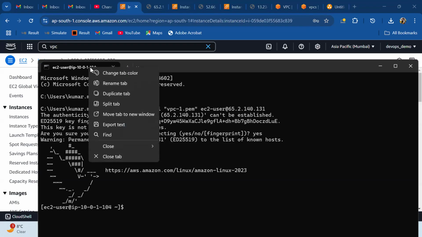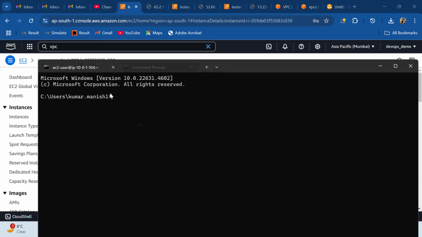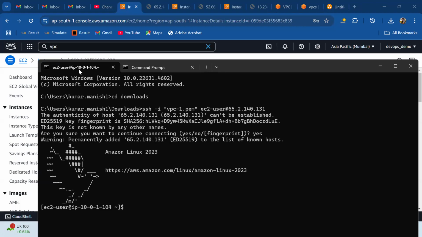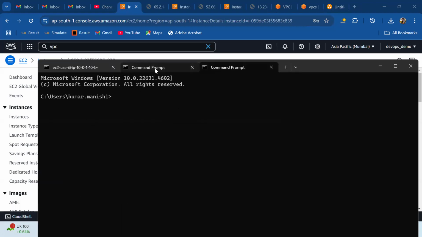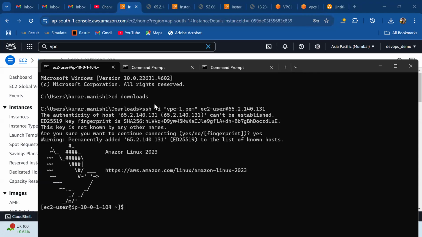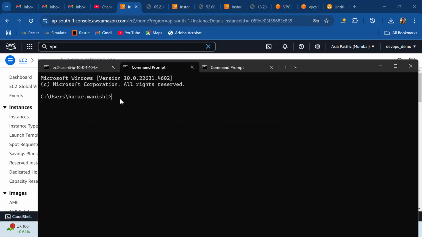Now let me do the duplicate as well, and let me do one more duplicate here. So here also we will connect the second and third SSH. Let me just copy the command itself, and then I will do the modification. cd downloads.